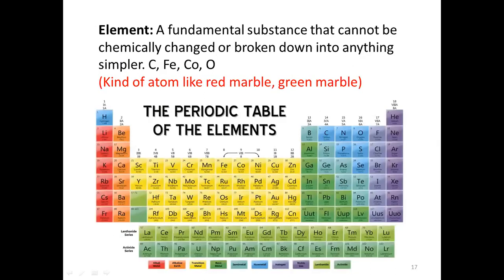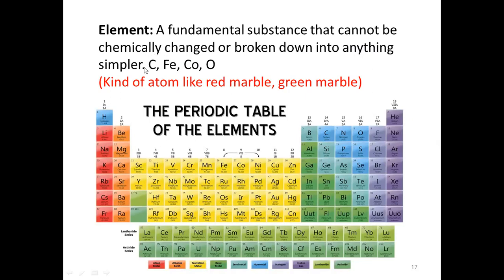Another important definition is the element. This is very important to understand, and to differentiate between atom and element. An element is a fundamental substance that cannot be chemically changed or broken down into anything simpler.